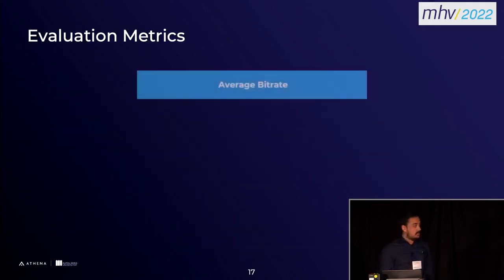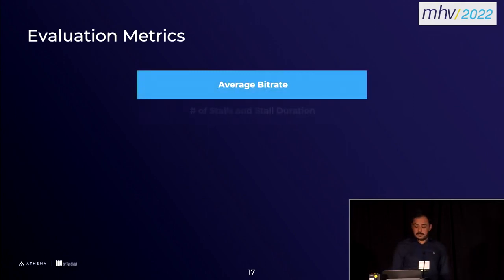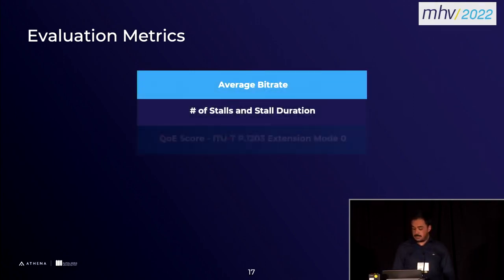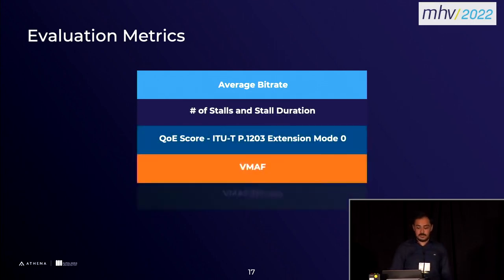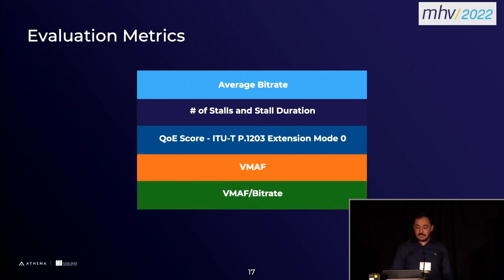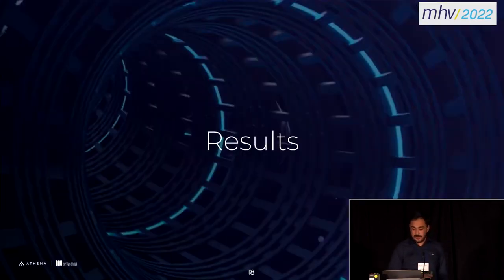For metrics, we have basically five of them. Average bitrate, number of stalls, and the stall duration, the QoE score based on the ITU-T P.1203 extension mode 0, VMAF for the visual quality, and also VMAF over bitrate to get an idea about how much quality we get per delivered kilobit per second. I just forgot to include the metrics here, sorry about that.